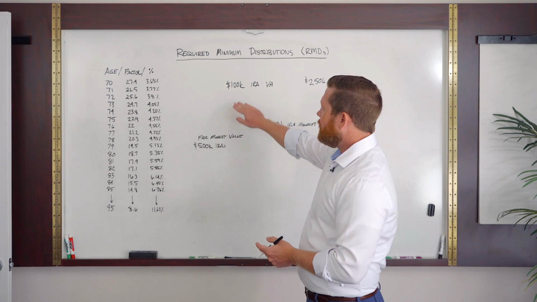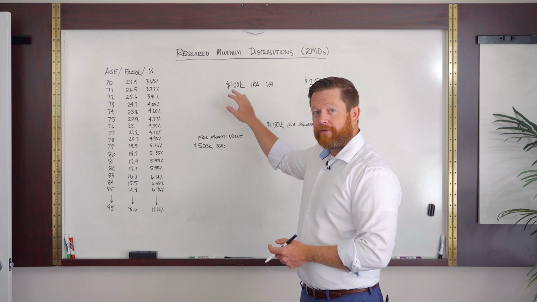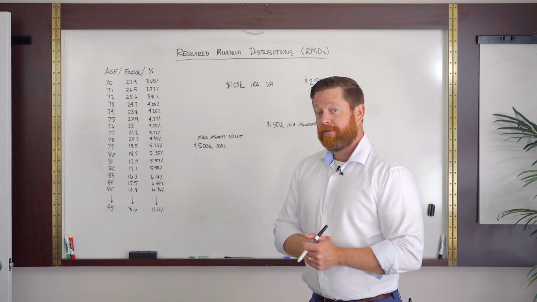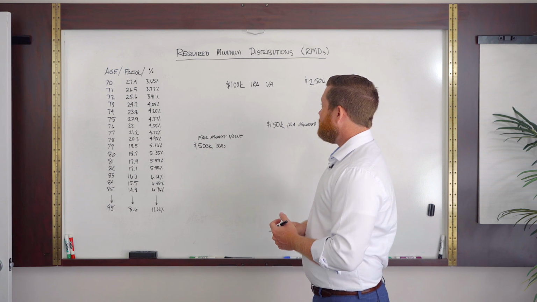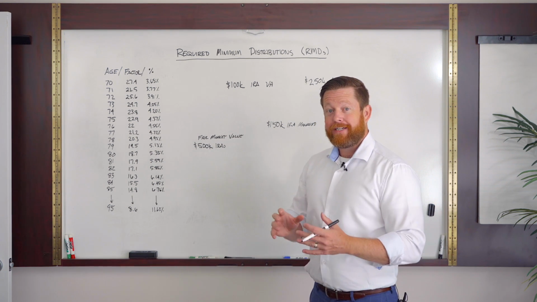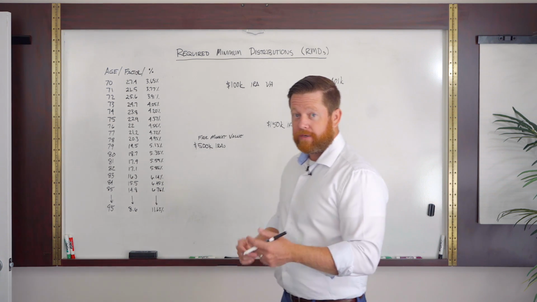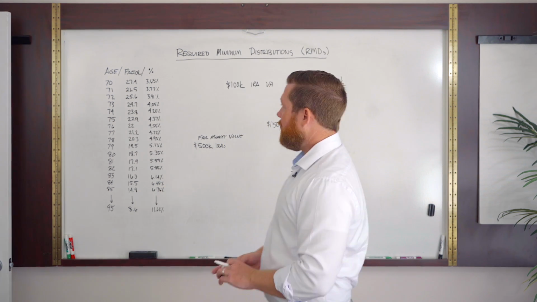So if we end up taking money out of here, however, we may be exposed to invalidating those guarantees that we've been paying into. So it's important that we don't necessarily just start pulling out of every single account. But in this instance, let's run through and see if we did do that, what that would be.